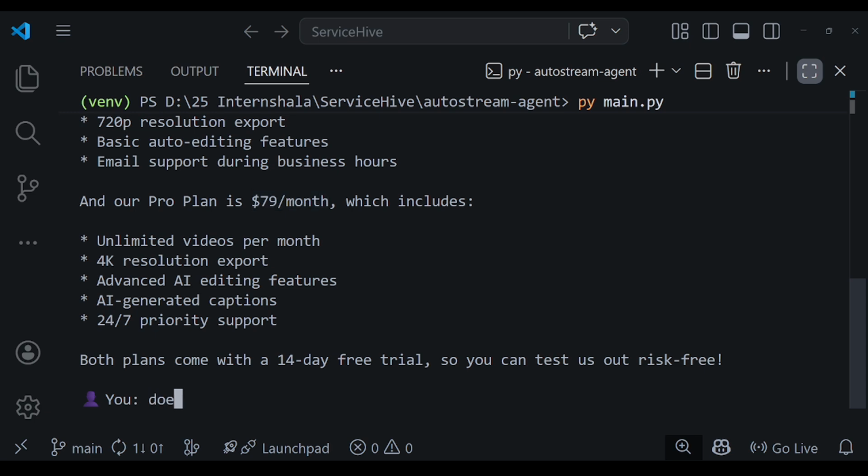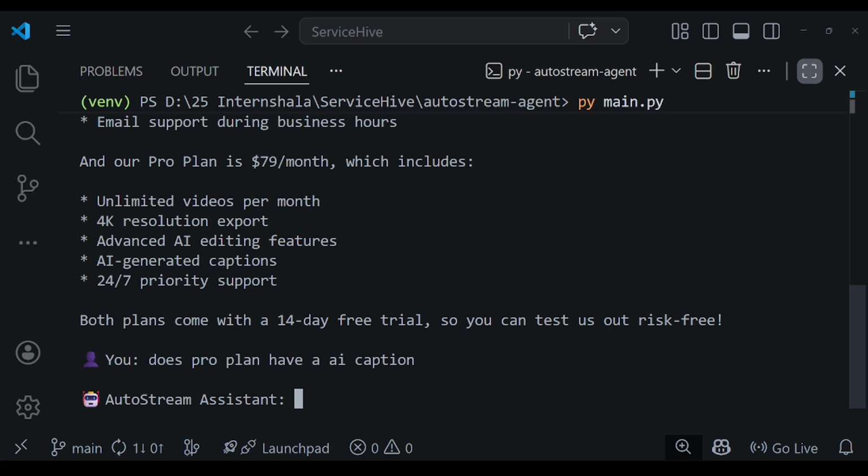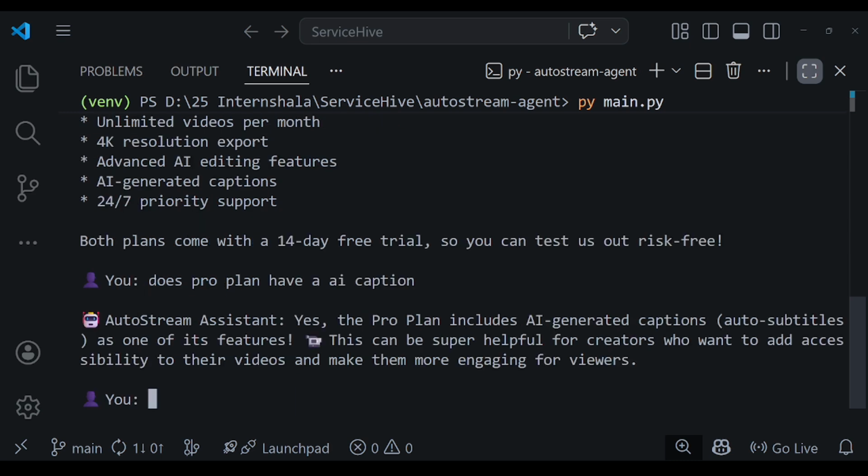I will type, does the Pro plan have AI captions? Wait for the response. Again, an accurate answer from the knowledge base. AI captions are included in the Pro plan.